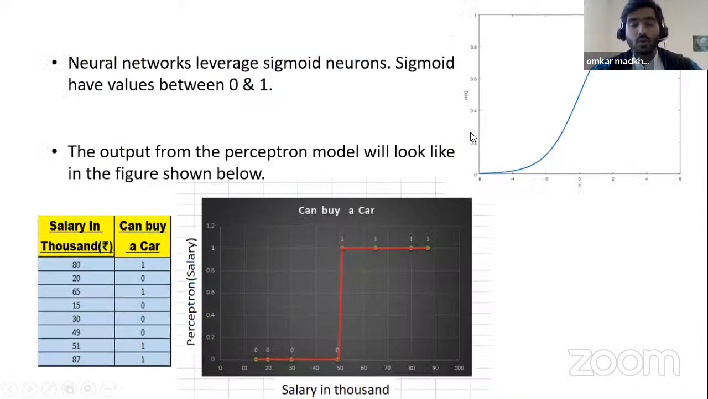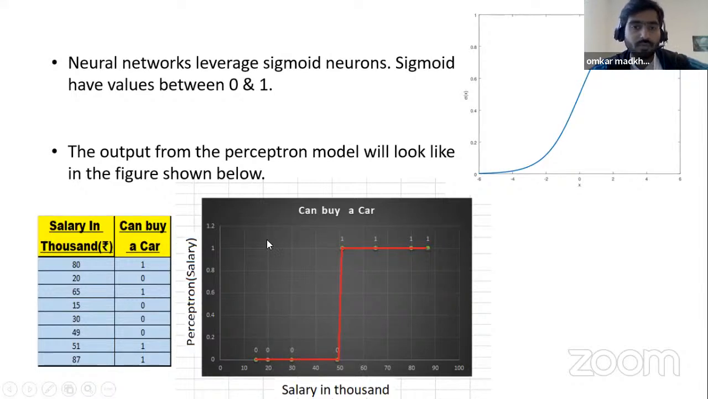Normally in a neural network, prior we were discussing perceptrons, but in a feed forward neural network, we use sigmoid neurons, where the output has a range between 0 and 1. In a perceptron, the value will be either 0 or 1. In sigmoid, we have a proper smooth curve, but in the perceptron model, we have only 0 and 1.